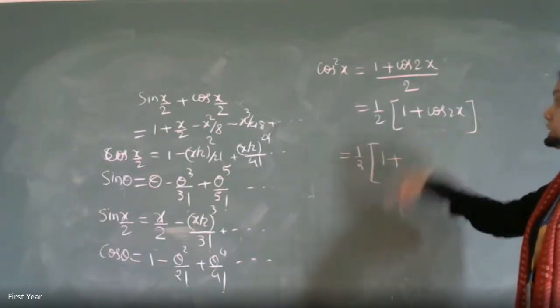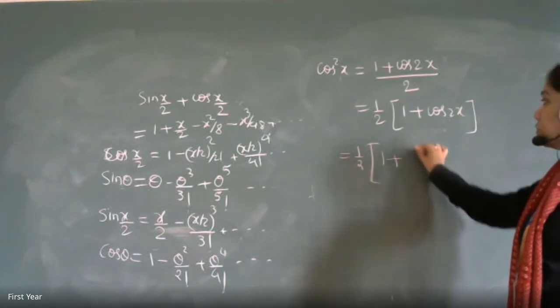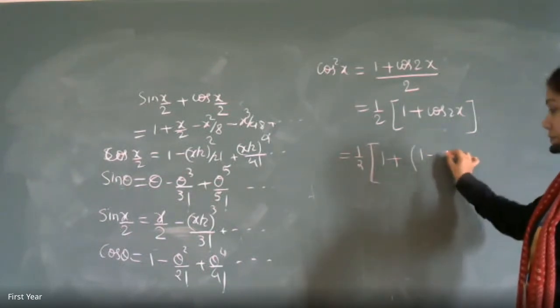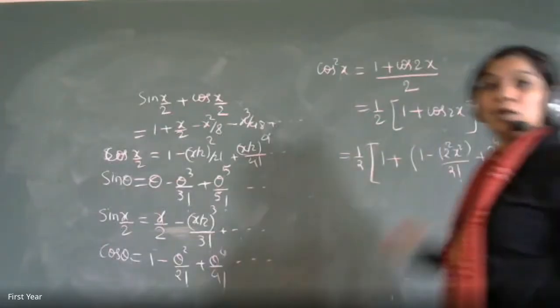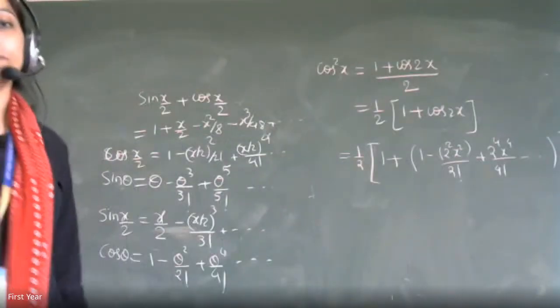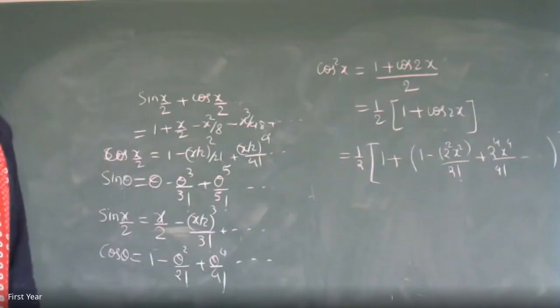So what will be the answer? 1 plus 1 by 2, so it will be 1 minus 2x square upon 2 factorial plus 2x raised to 4 upon 4 factorial. That's absolutely right, and this will be present in your options. Is it okay? Everyone, is this clear? Remaining students also? Yes, ma'am.